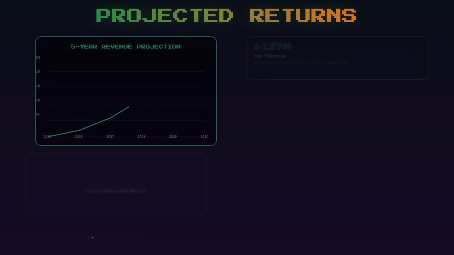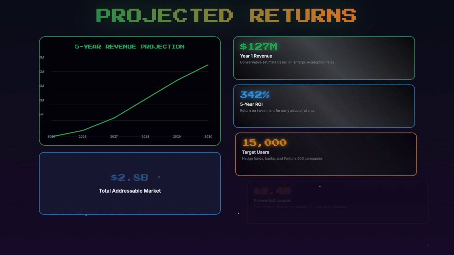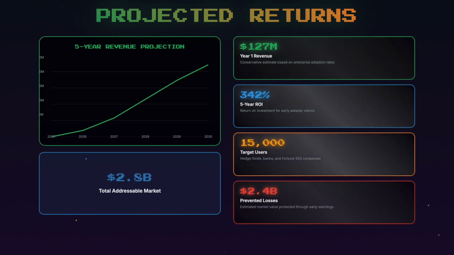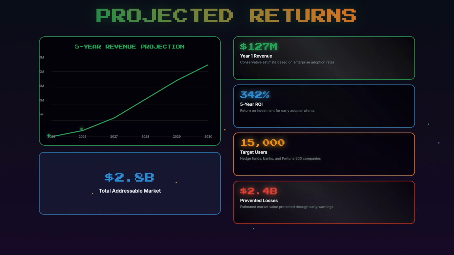Me and Scott thought it would be a really innovative idea to create a projected returns. So on the top left, you can see our graph for the 5-year revenue projection. It's going to be exponentially growing. Breaking it down, we have our year one revenue at 127 million.